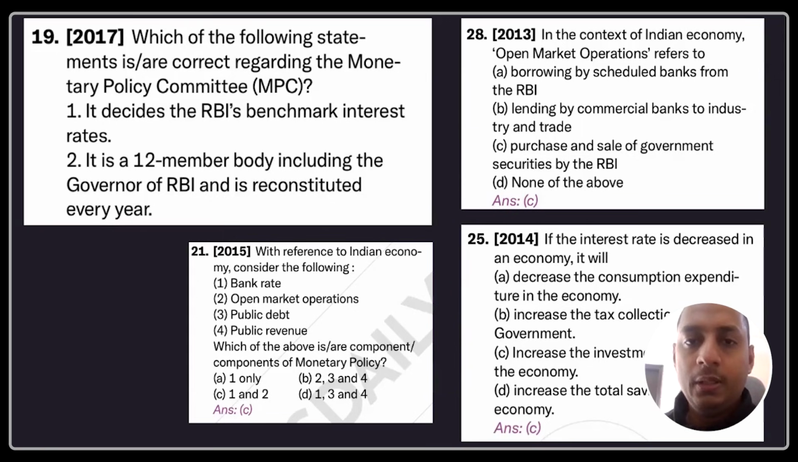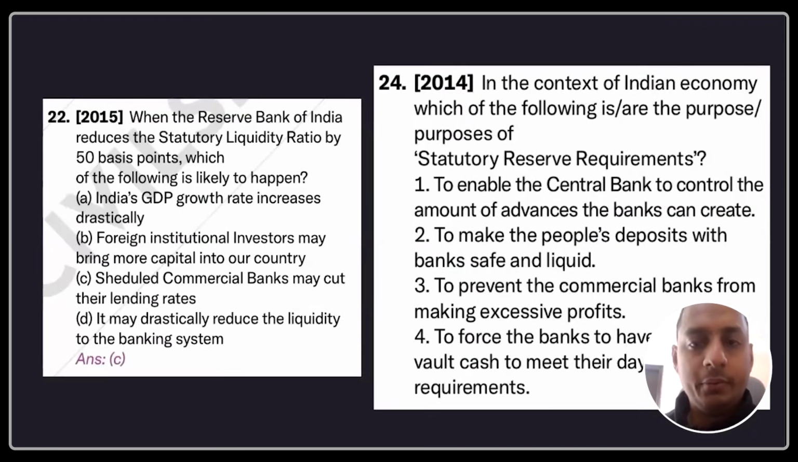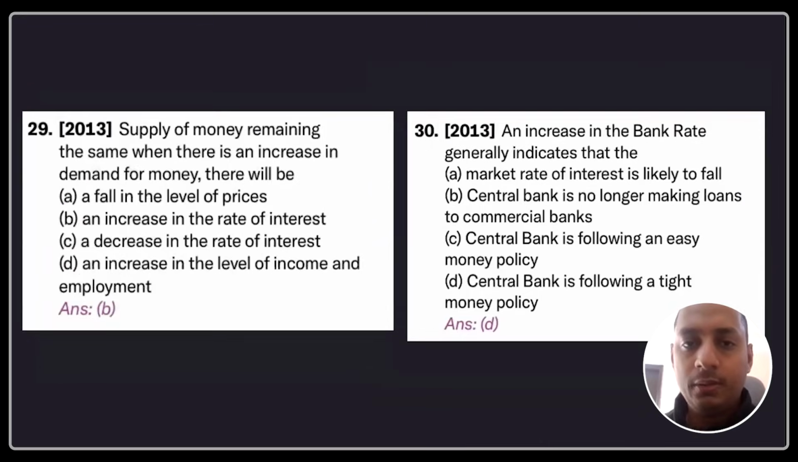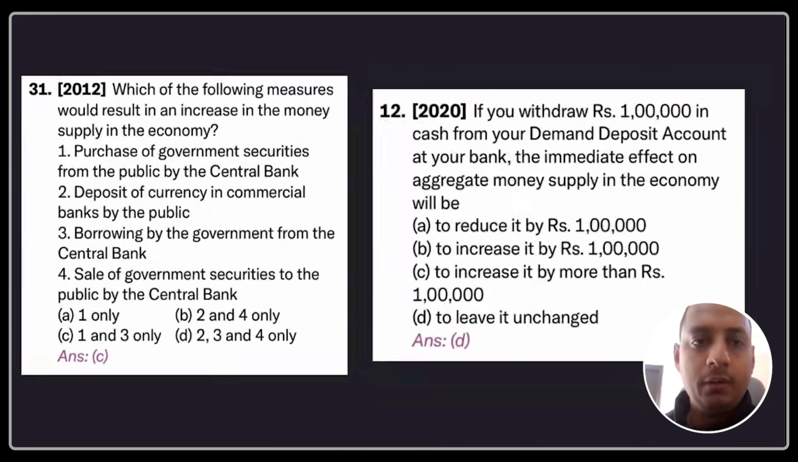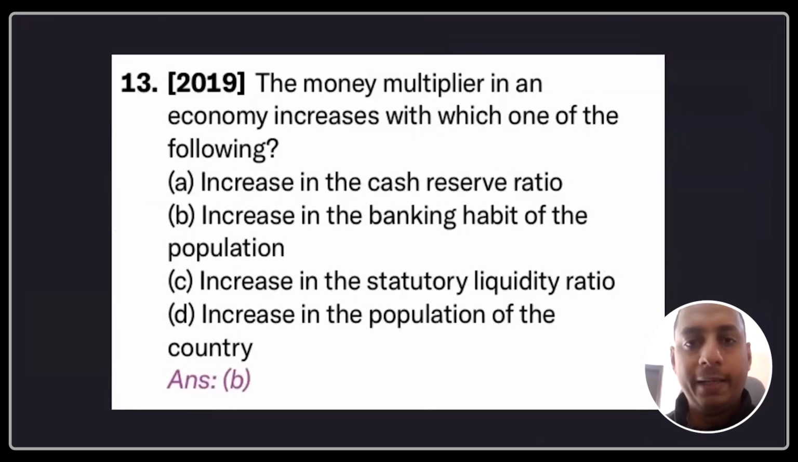Okay. As you can see here, statutory liquidity ratio, statutory requirements. These are all some of the instruments used by RBI in order to control inflation. Okay. Money supply, bank rate. Which of the following measures would result in an increase in money supply? Again, with respect to money supply in the economy. Again, a question with respect to the money multiplier.